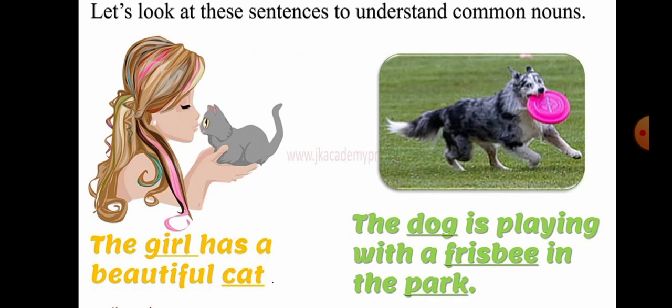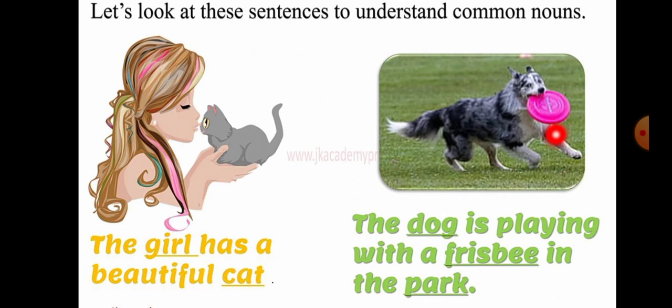Then let's look at the second sentence. The dog is playing with a frisbee in the park. Here the word dog is a very common name. Dog could mean any dog in the world. That is why it is a common noun, because it is a very ordinary name. Then the dog is playing with a frisbee. Frisbee means this disc in the mouth of a dog.